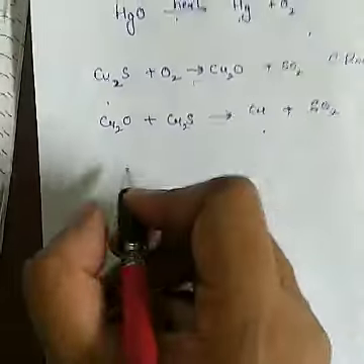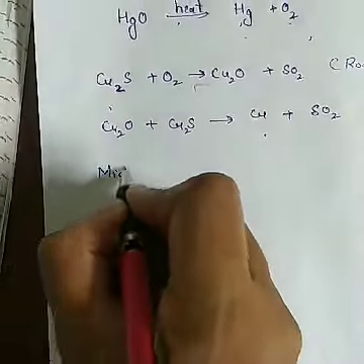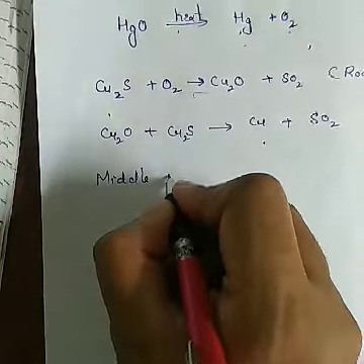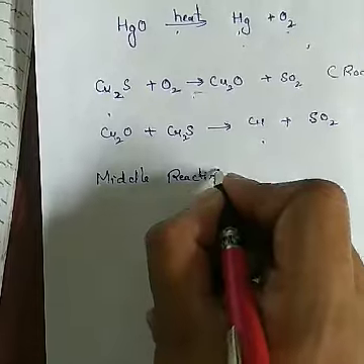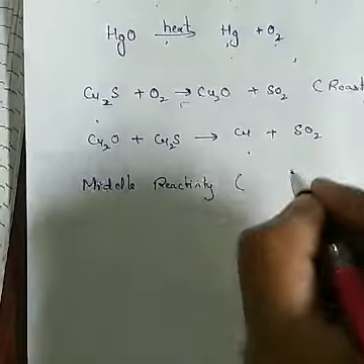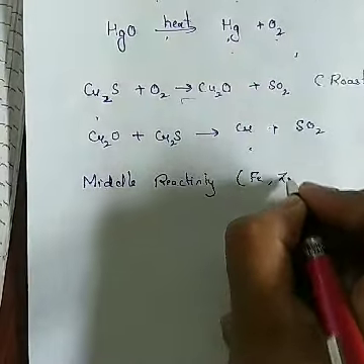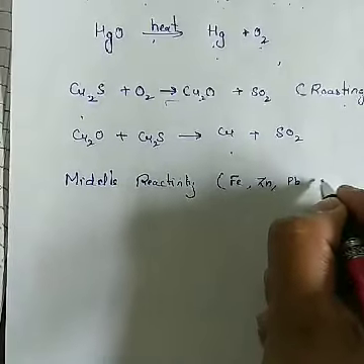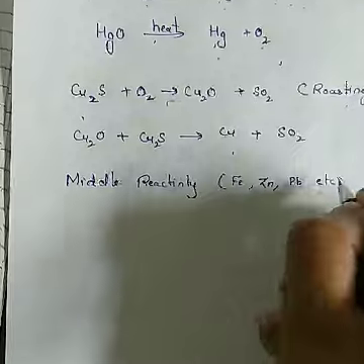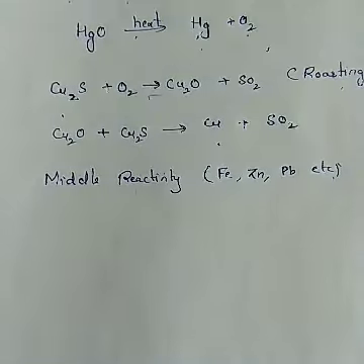extraction of metals of middle reactivity. The metals which exist in the middle reactivity are iron, zinc, lead, etc. Now, how to extract these metals?